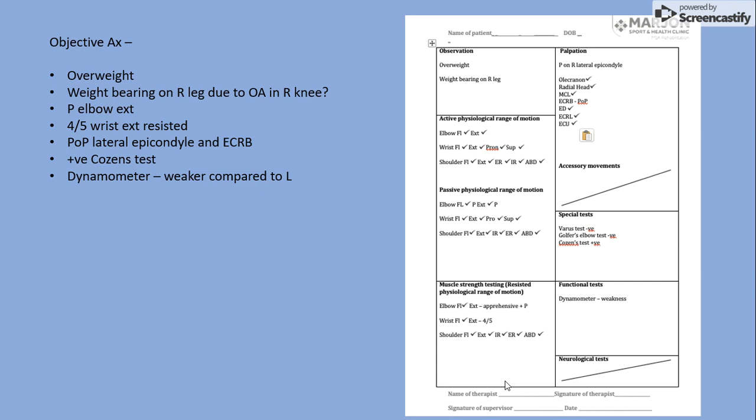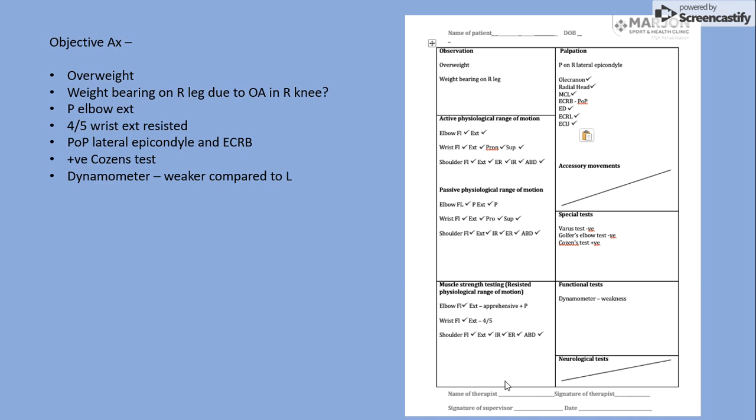During the objective assessment, we observe that the patient is overweight, which suggests that she is not very active. Weight can also affect tendon and healing process as well as posture, and this can increase the risk of osteoarthritis. She is weight-bearing more on her right leg due to the ongoing osteoarthritis in the left knee. This could have an effect on her posture and possibly technique when playing golf.